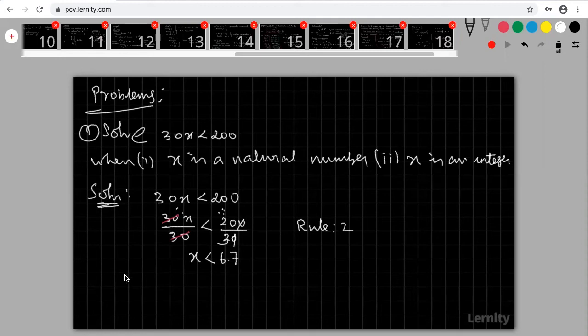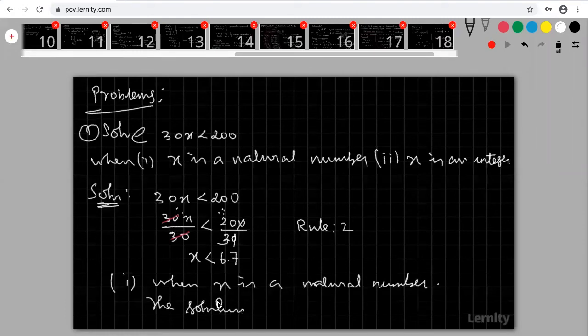Okay, now come to that. When x is a natural number, what is the solution set? Okay, the solution set is... So x is a natural number. Put 1 here. 1 less than 6.7. Is that true or not? Yes, it is true.